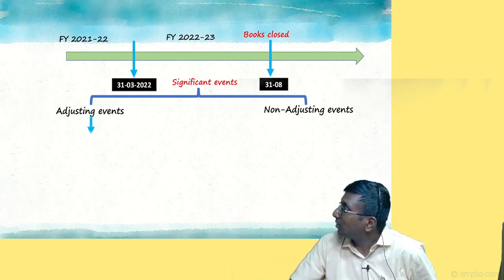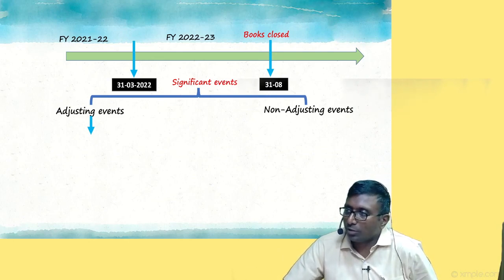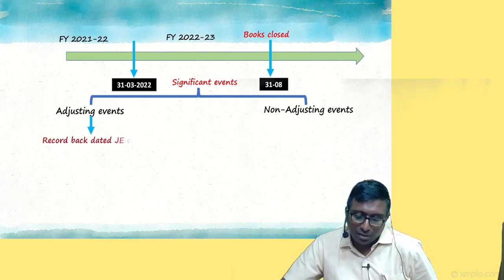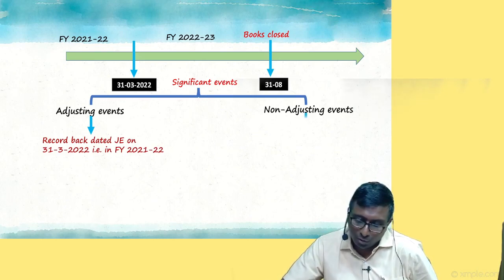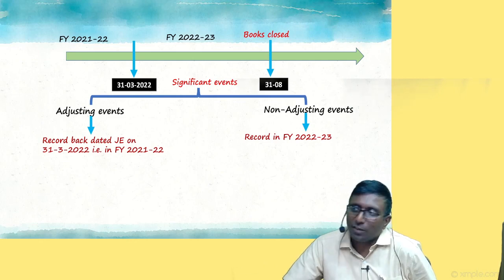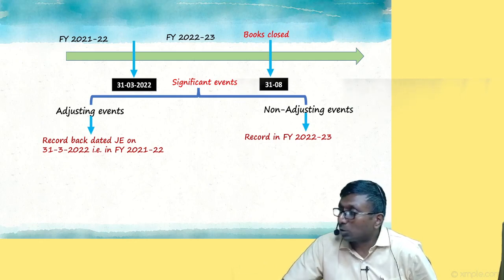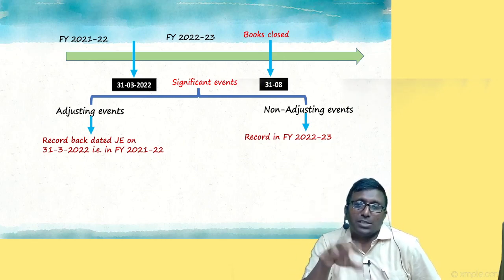But for the time being, if it is an adjusting event, when do you record the journal entry? In which year? Let's talk in numbers, not previous year, current year. That is always confusion. Okay, say 21-22 or 22-23. If it is an adjusting event, we'll record a backdated journal entry affecting financial year 21-22. I hope you understood. If it is a non-adjusting event, what do you do? We will record it in the 22-23 financial year. That's all. But one small question for you: in the month of April, my company purchased another company. Is it significant or insignificant?